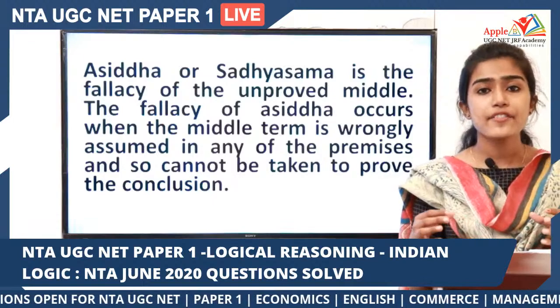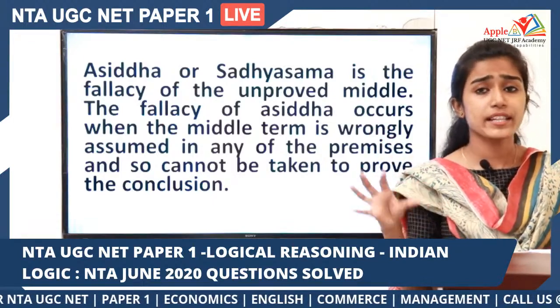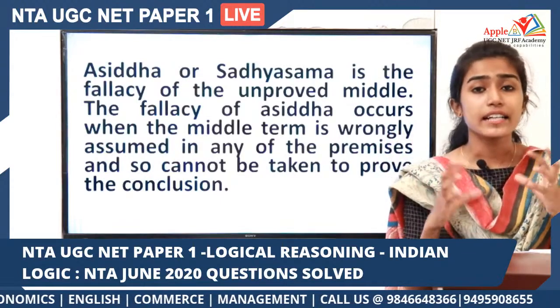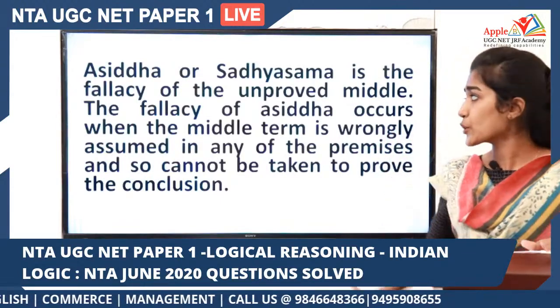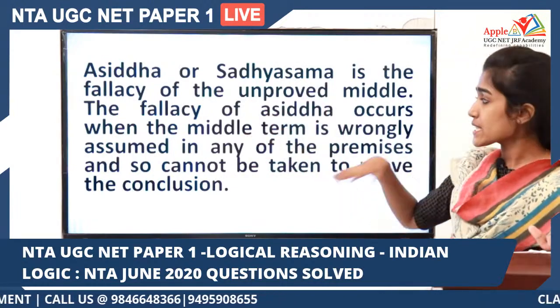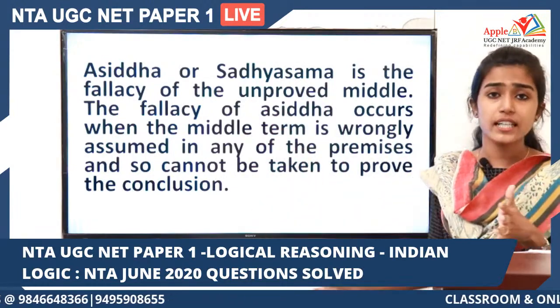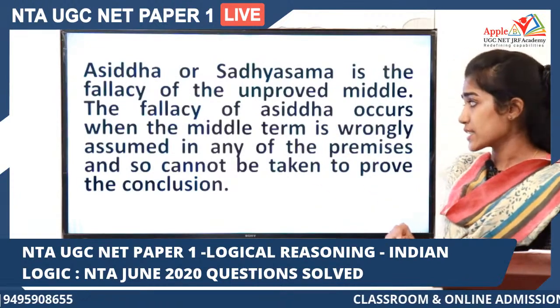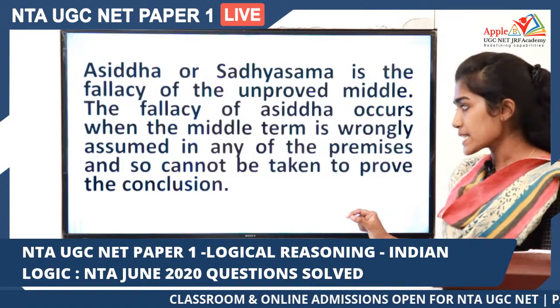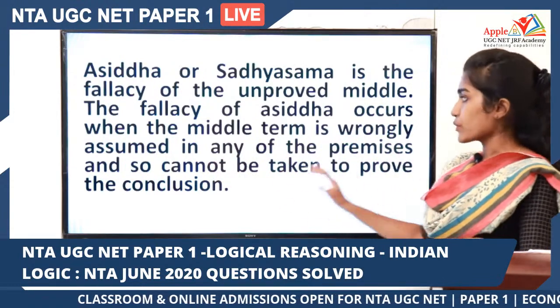As we haven't dealt with the middle term, major term, minor term, and all that in detail in this particular video, I'm not going into the details of this unproved middle, but I have just mentioned an explanation here. The fallacy of Asiddha occurs when the middle term is wrongly assumed in any of the premises and so cannot be taken to prove the conclusion.